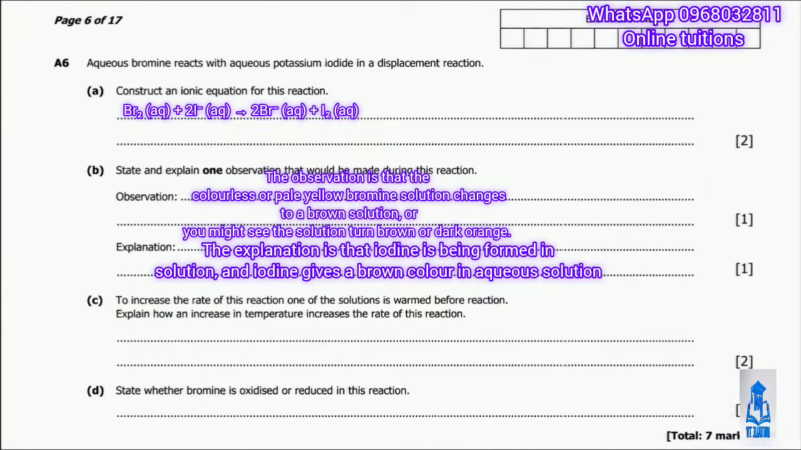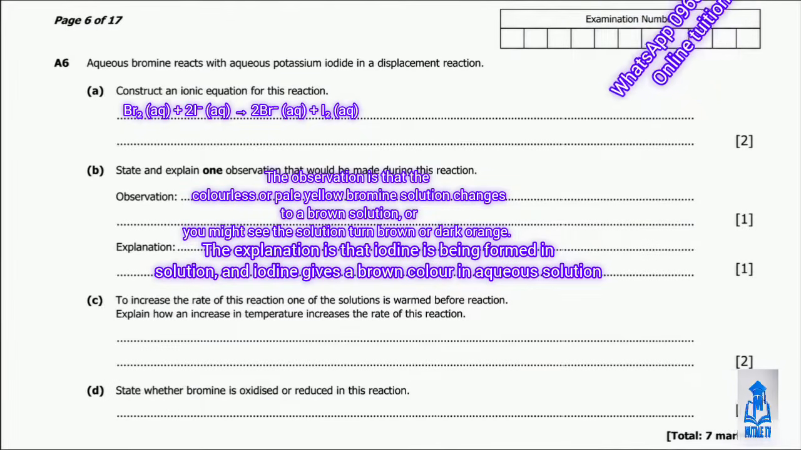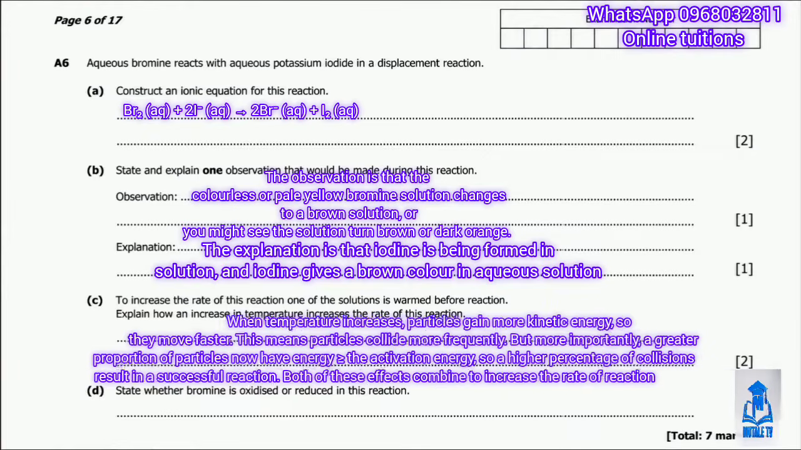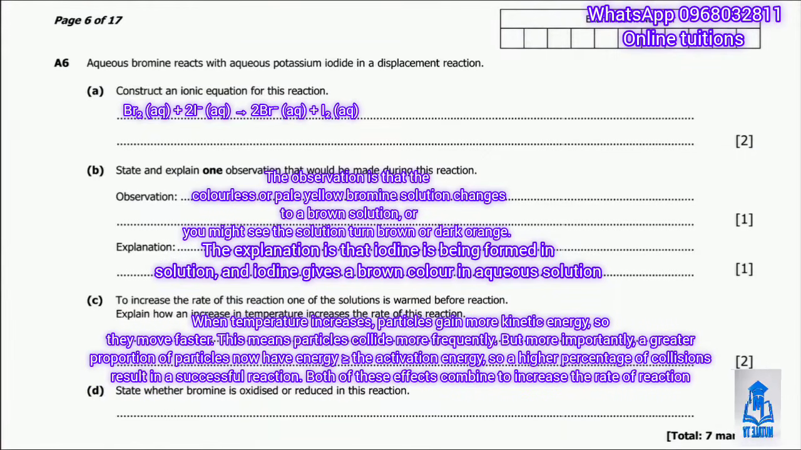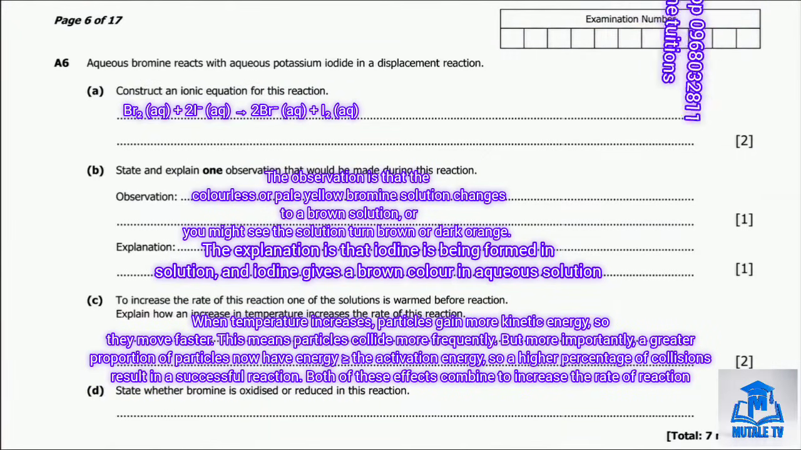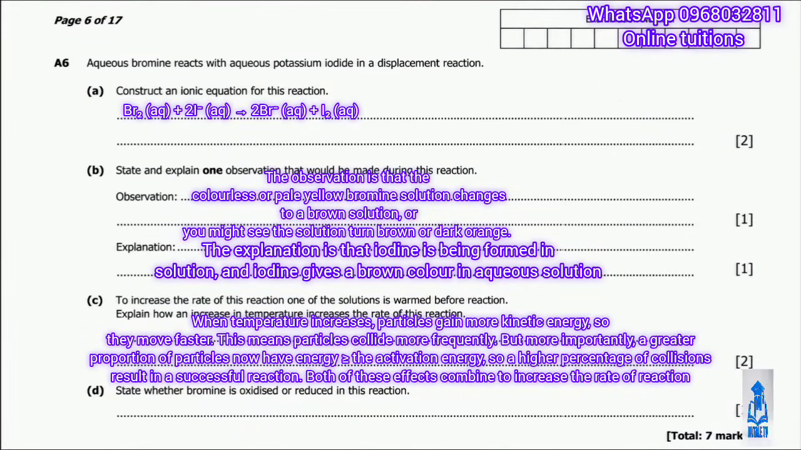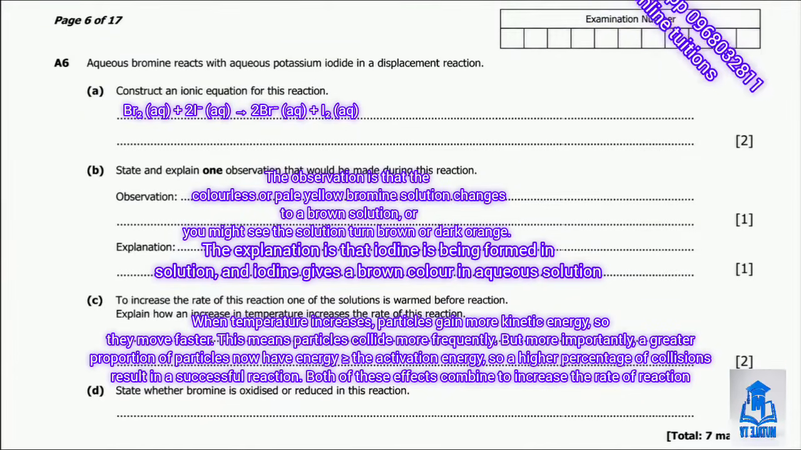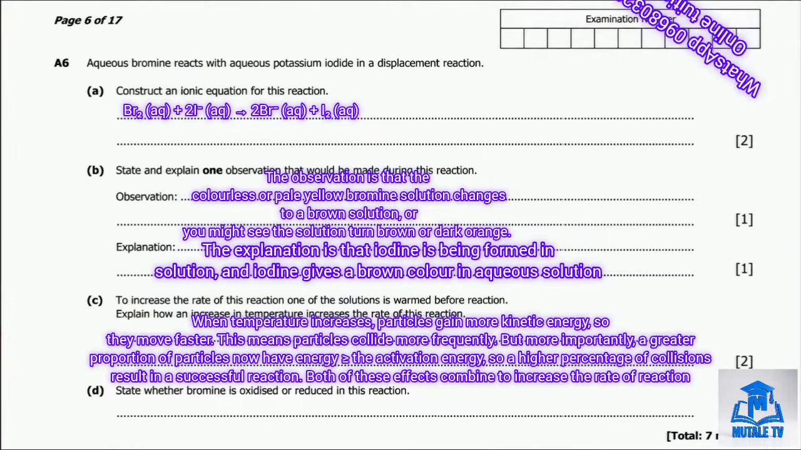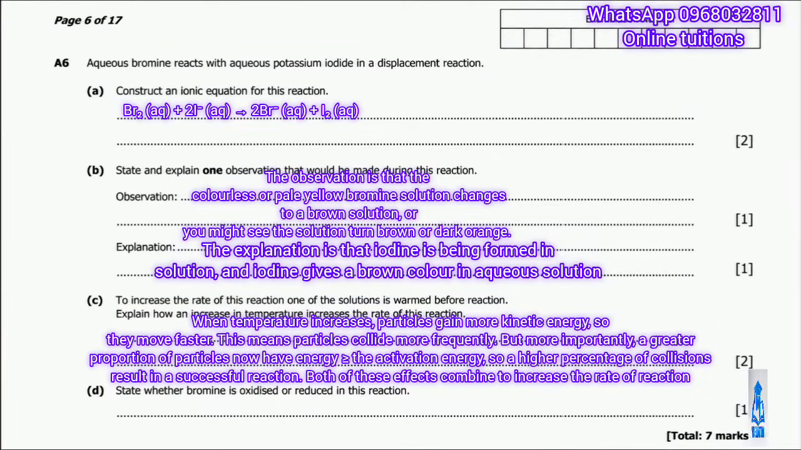So moving on to question C. Question C asks us to explain how an increase in temperature increases the rate of this reaction. Here's the step-by-step reasoning. When temperature increases, the particles gain more kinetic energy, so they move faster. This means particles collide more frequently, but more importantly, a greater proportion of particles now have energy equal to or greater than the activation energy. So a higher percentage of collisions result in a successful reaction. Both of these effects combine to increase the rate of reaction. So that's your answer there.